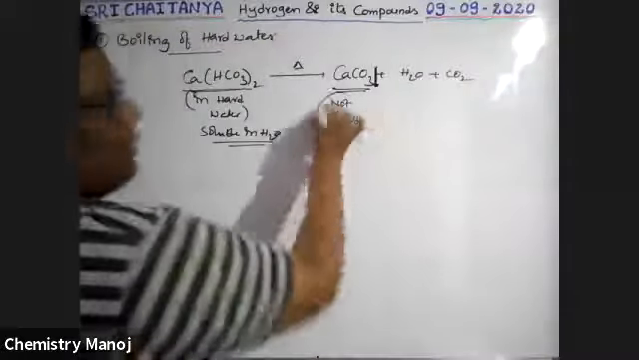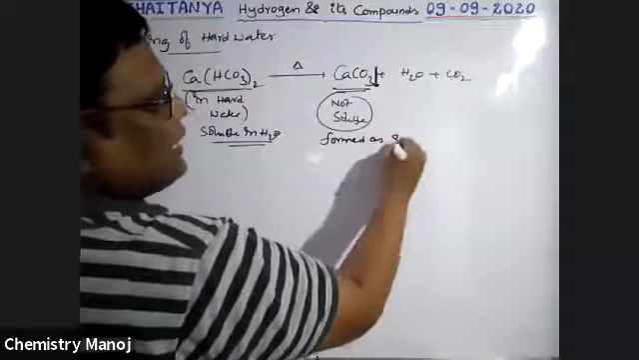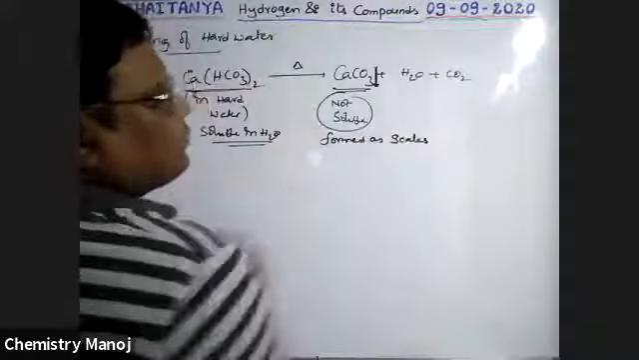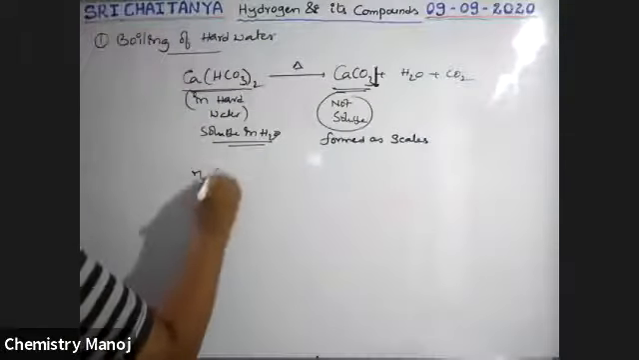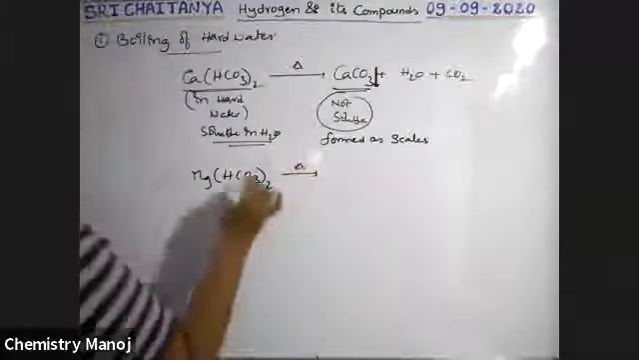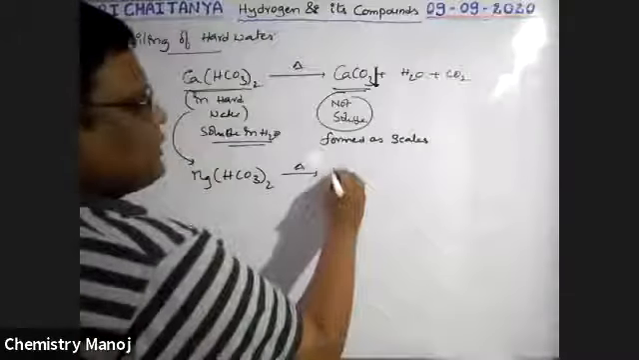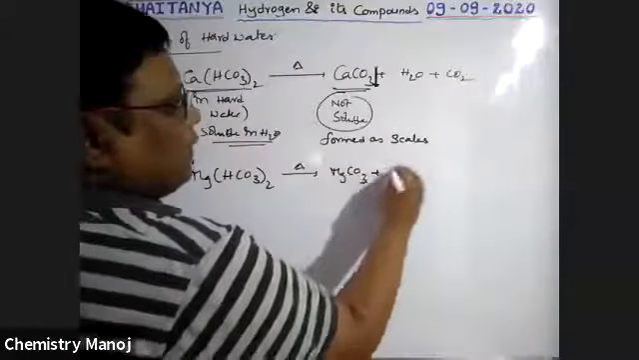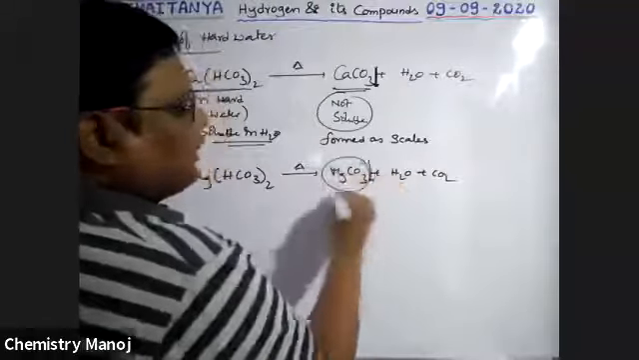It is not soluble, so it is formed as scale. For example, magnesium bicarbonate, Mg(HCO3)2, is also present in hard water. If it is boiled, magnesium carbonate is formed, along with H2O and CO2. This is also not soluble, so it also precipitates.